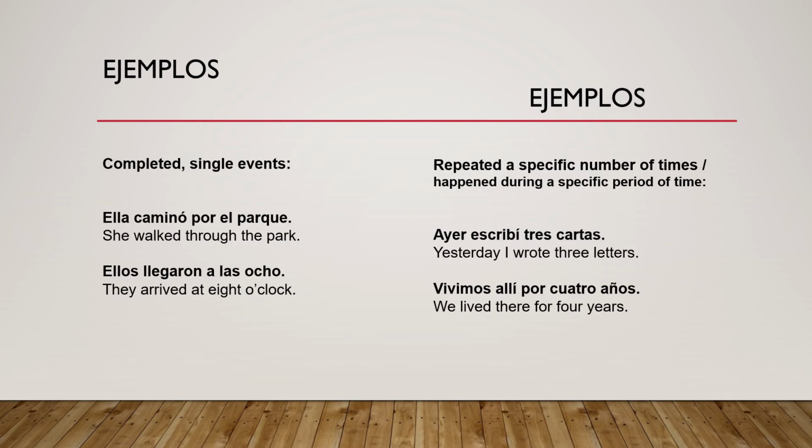For example, completed single events. Ella caminó por el parque. She walked through the park. Ellos llegaron a las 8. They arrived at 8 o'clock. And for events that were repeated a specific number of times or happened during a specific period of time. Ayer escribí 3 cartas. Yesterday I wrote 3 letters. Vivimos allí por 4 años. We lived there for 4 years.